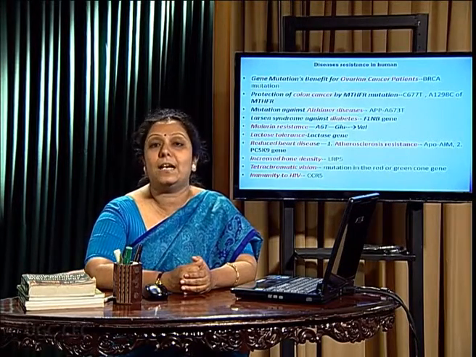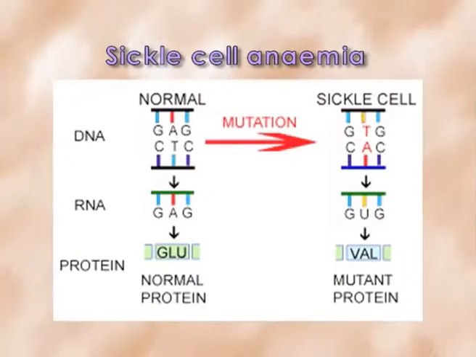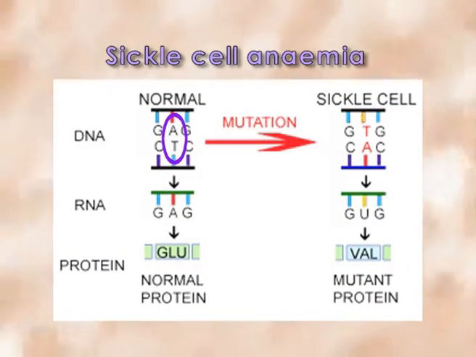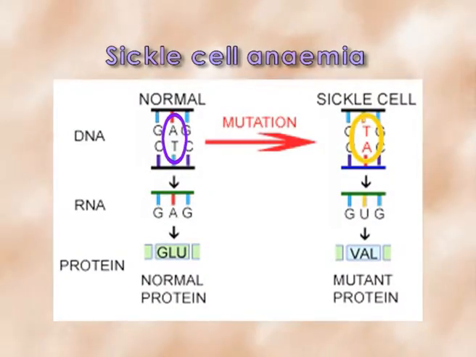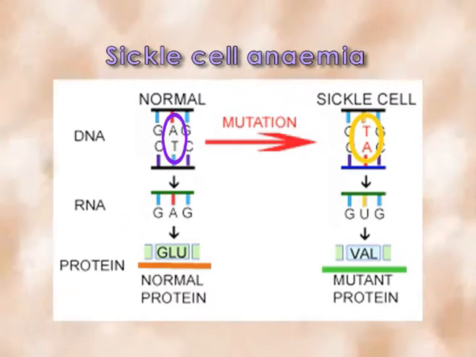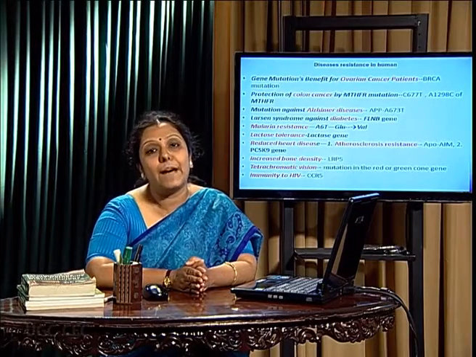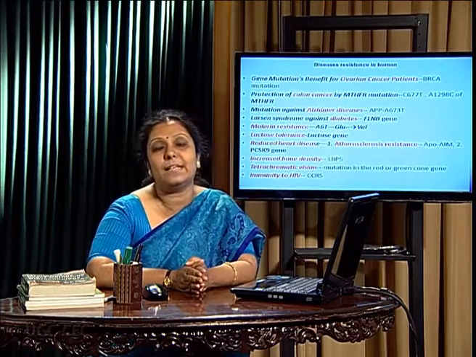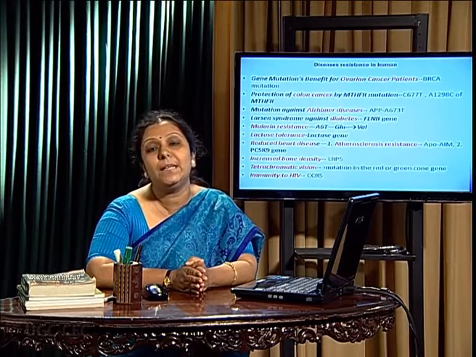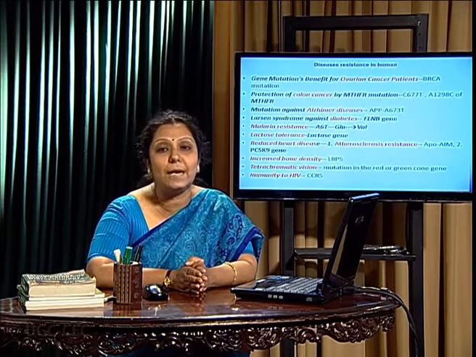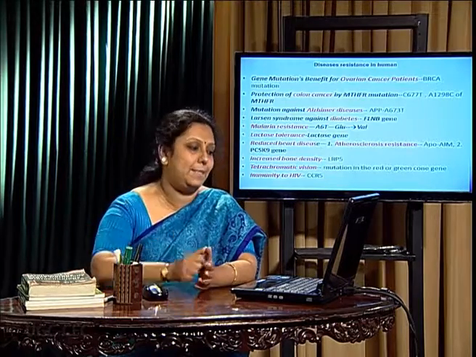As we know, in the sub-Saharan African population, if at the 6th position of the globin chain A is mutated to T, so glutamic acid is changed to valine, it gives an abnormal hemoglobin formation. So the person will suffer from sickle cell anemia. But in case of sickle cell trait, the heterozygous condition, the person will escape from malaria because Plasmodium cannot attack the sickle cell RBC.